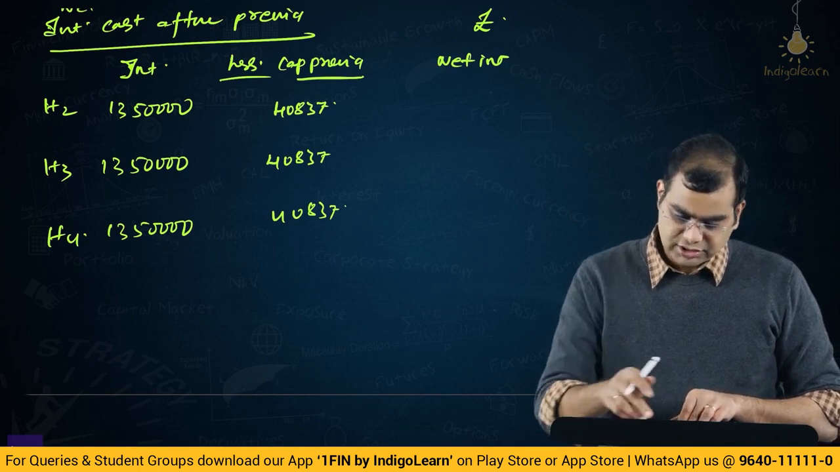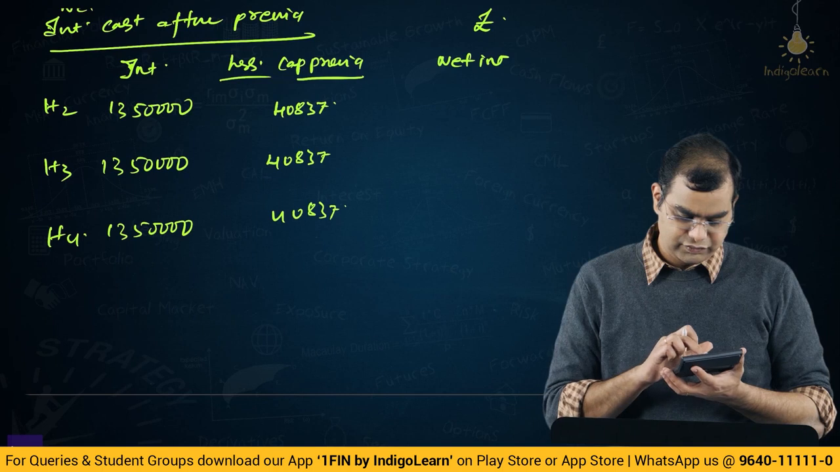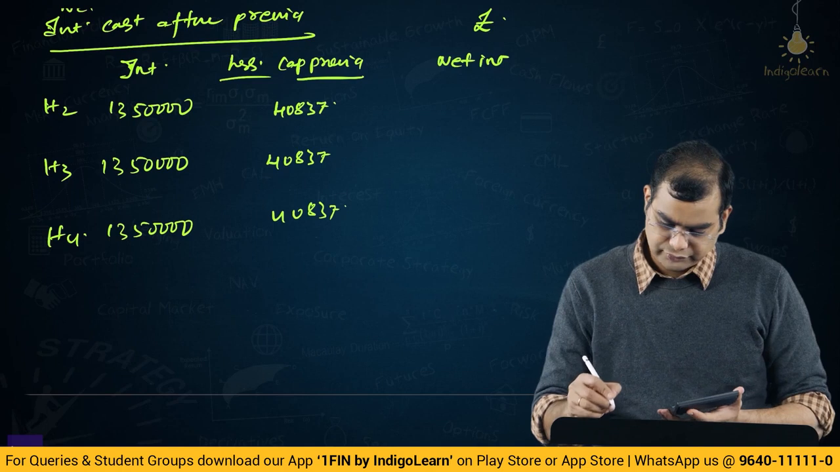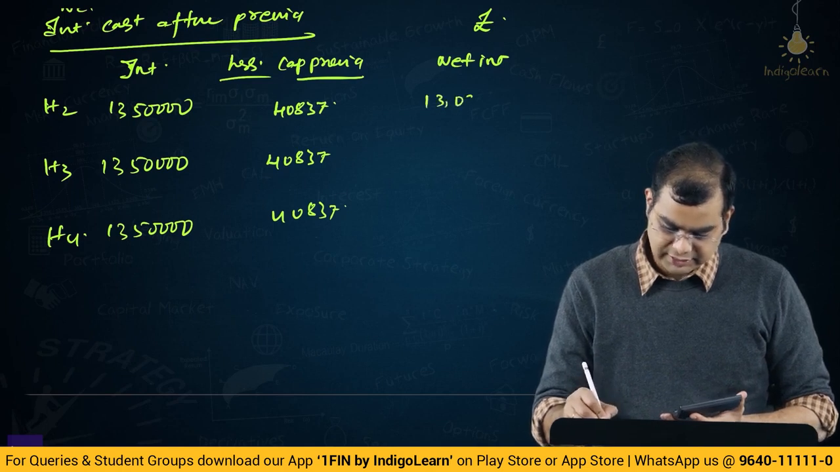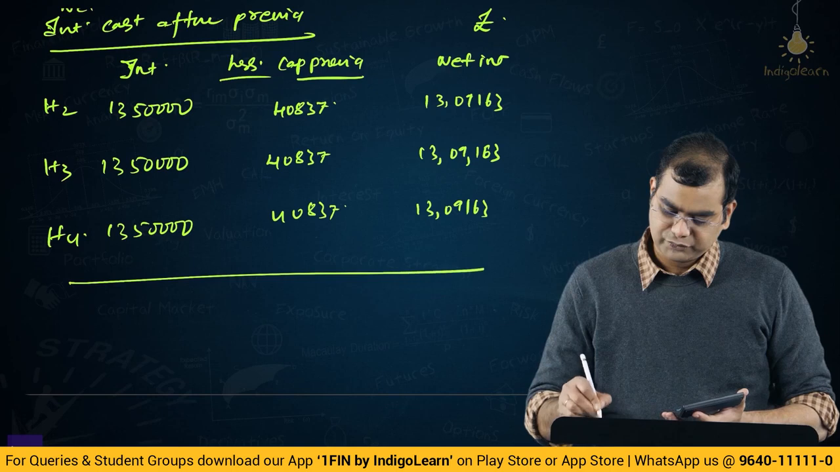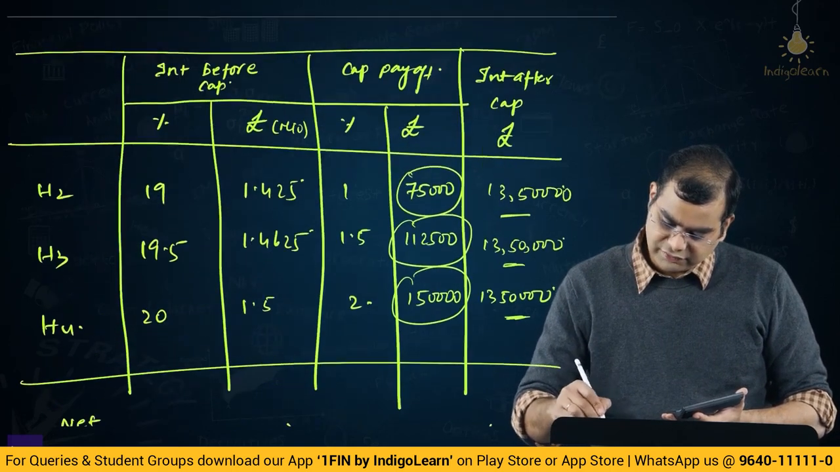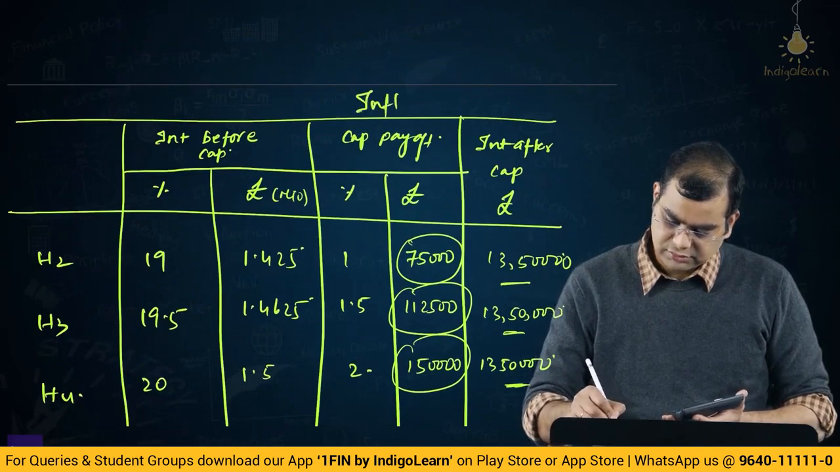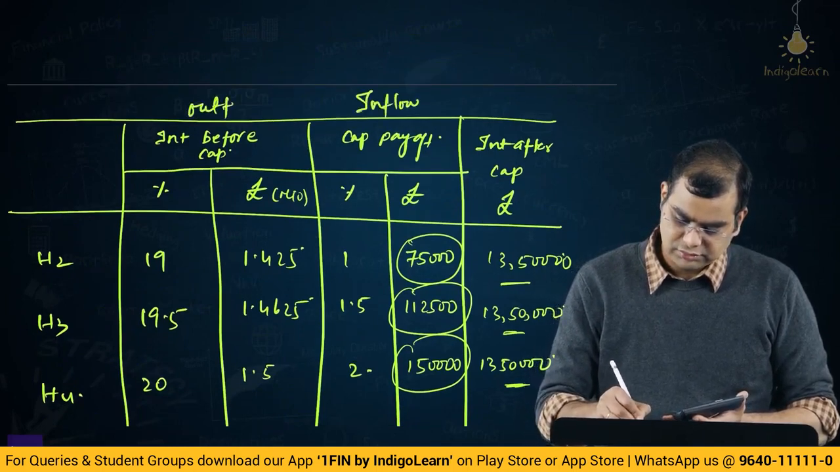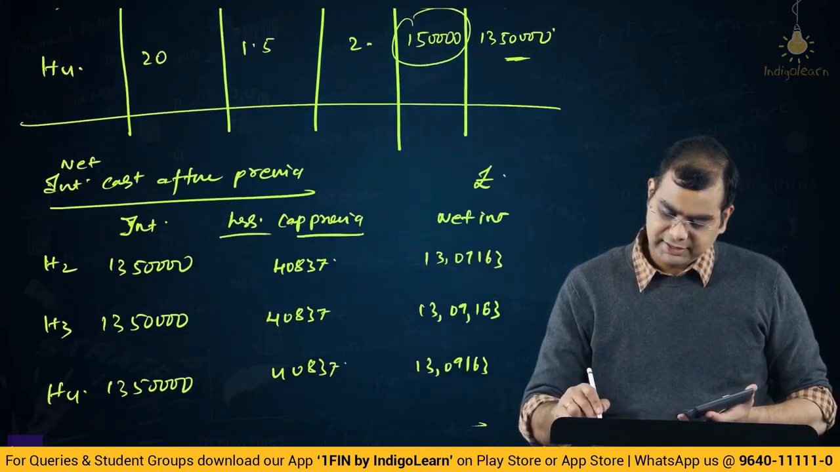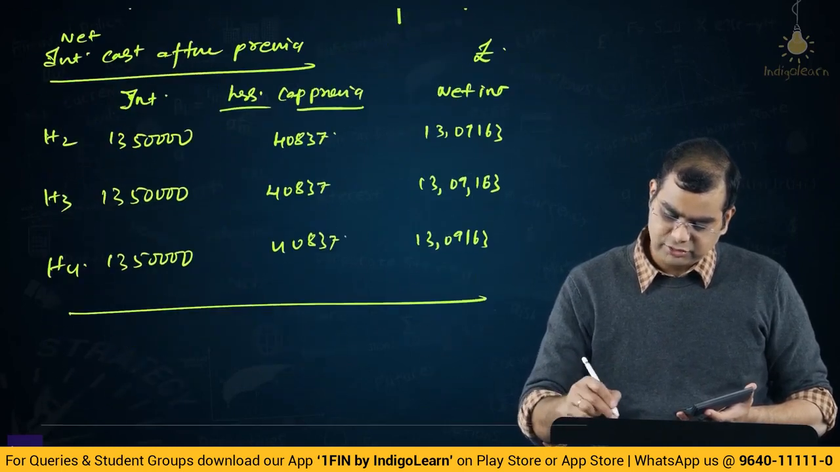Right. So what is the net interest cost? You subtract 13.5 minus 40837. That gives 13,09,163 in all three cases. So you actually get these inflows, cap payoff. If you want, I can write inflows. This is outflow. So from the bank, you will be getting these three and you will be paying this.